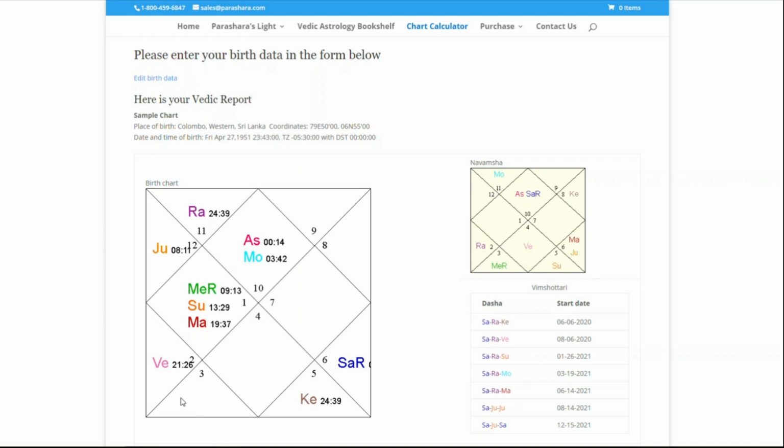This is the main birth chart where you can see where the planets are. Saturn is in this corner and the moon is on the top house. So we need to learn now. Once you take a print from this, you can learn how to go through the chart and the meaning of the numbers, etc. That I'm going to show you in a different video that I can show you now. Let's have a look at that.